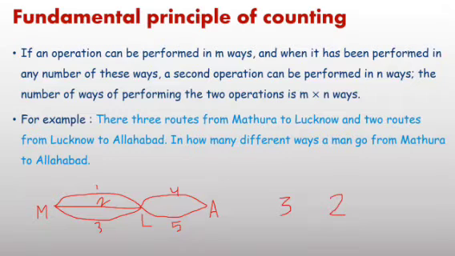Total number of ways by which we can go from Mathura to Allahabad is equal to 3 into 2, 6. And here we have to discuss this question in detail. I hope up to these steps are clear. And this concept is known as the fundamental principle of counting.